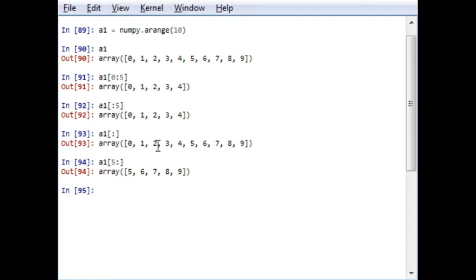Okay. You can also give a step. For example, here from index 0 up to 5 and a step of 2. That will be 0 2 and 4. What that says is that the start point is the 0th index number, the stop point will be the 5th index number, and you have to take a step of 2. The command will follow and the slicing operation will be done.